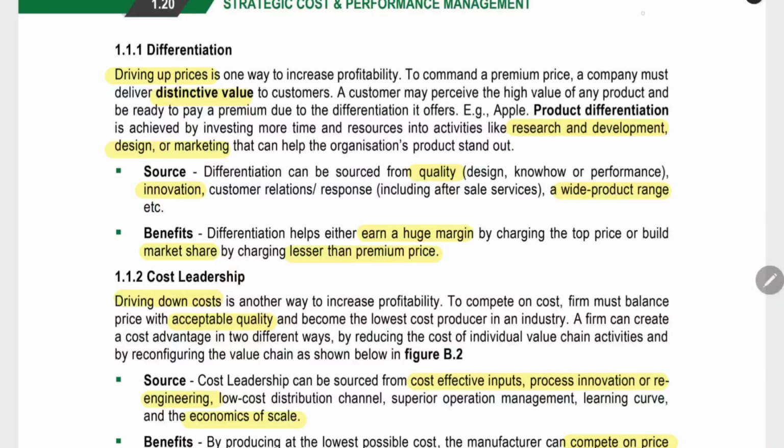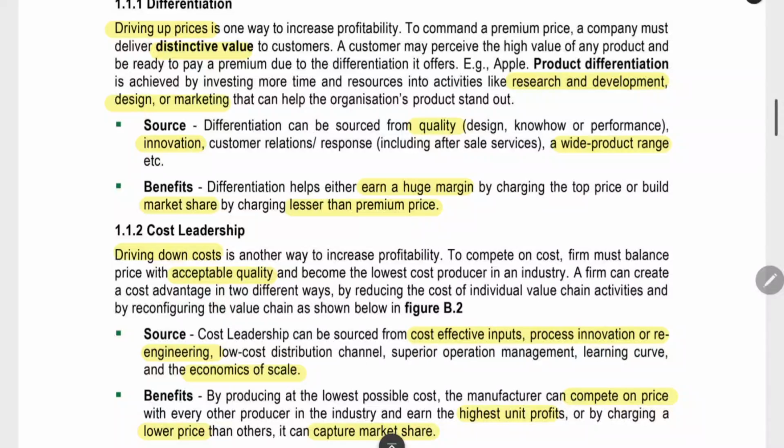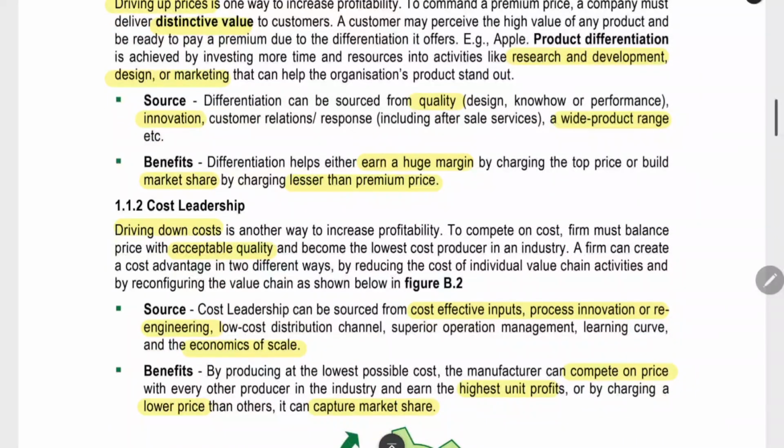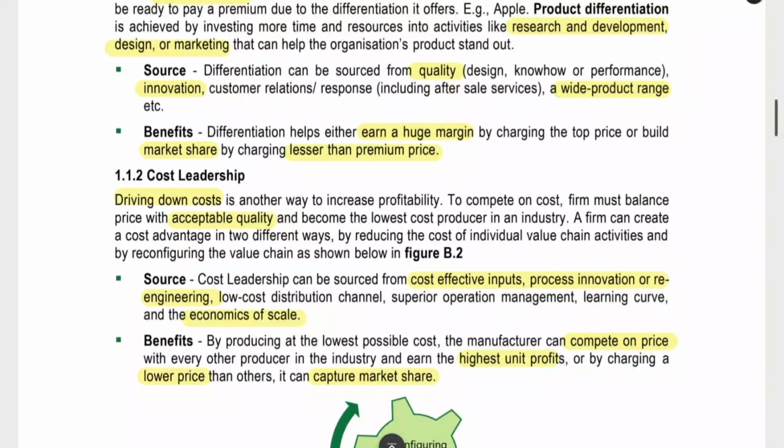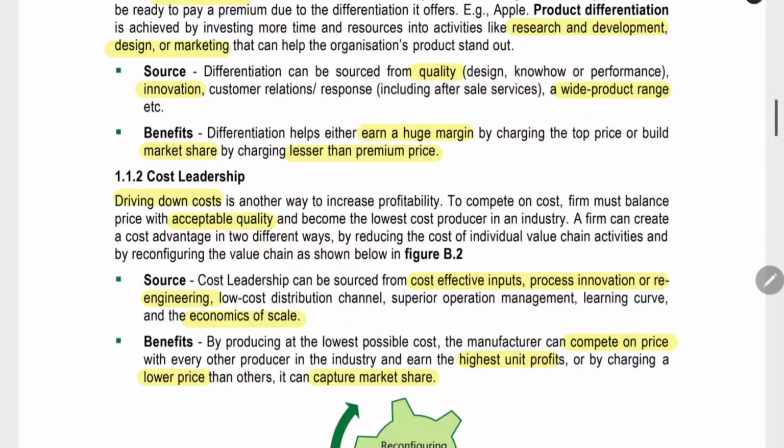For achieving that differentiation, they spend a lot on research and development. Marketing also they do at a very high level. That we can also see here. How can we do the differentiation? You can increase the quality. You can do innovation, doing something which is out of the world. The next thing is a wide product range. You can have a wide list of products. You can give a lot of options to the customer. That is also one type of differentiation. What is the benefit you are getting? You can increase the price and then you can get a huge margin.